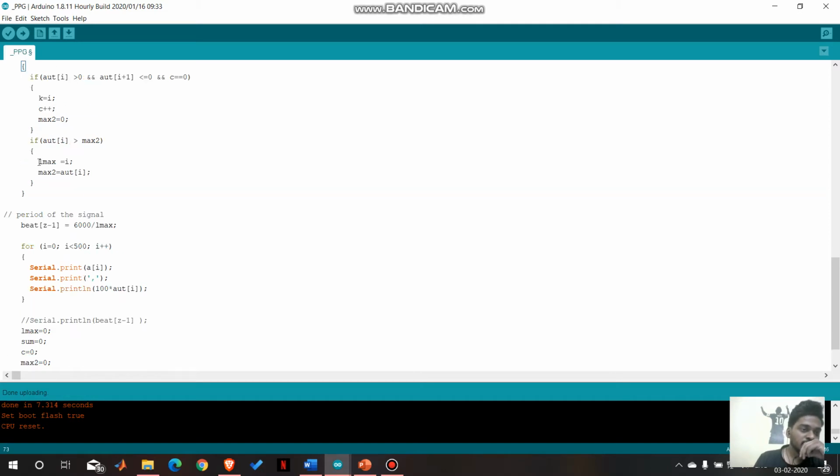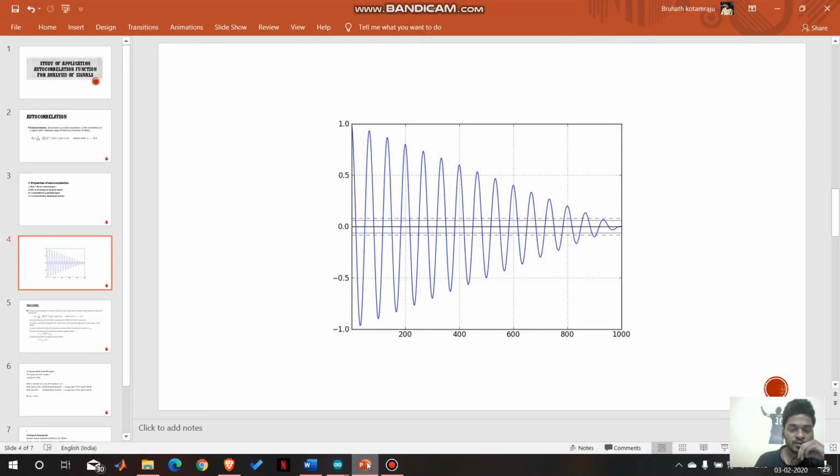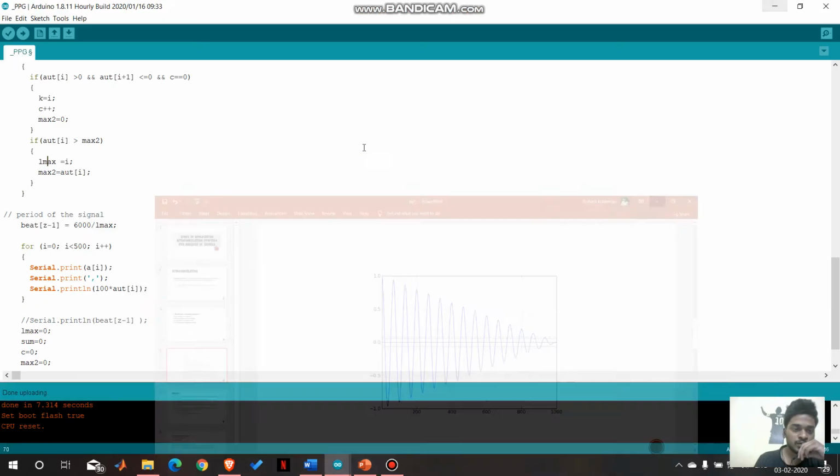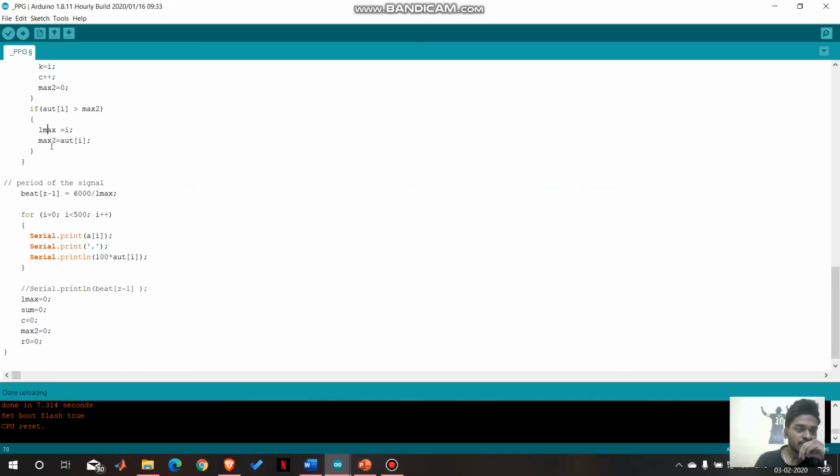The distance, in samples, is L max, from 0 to this point. After that, the beat or the period of the signal is 6000 divided by L max.